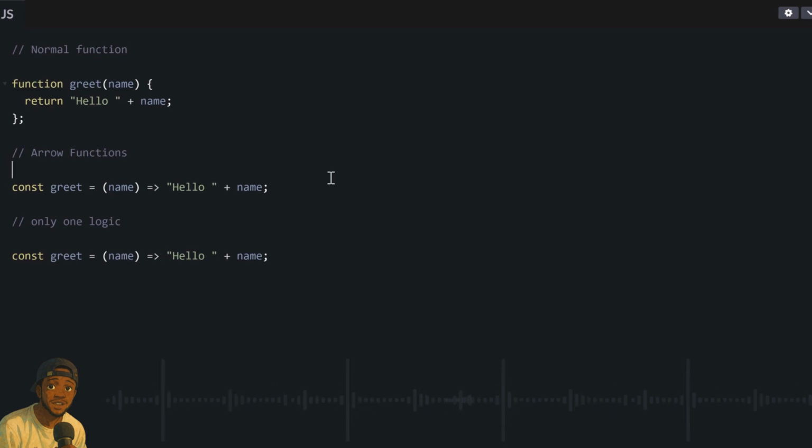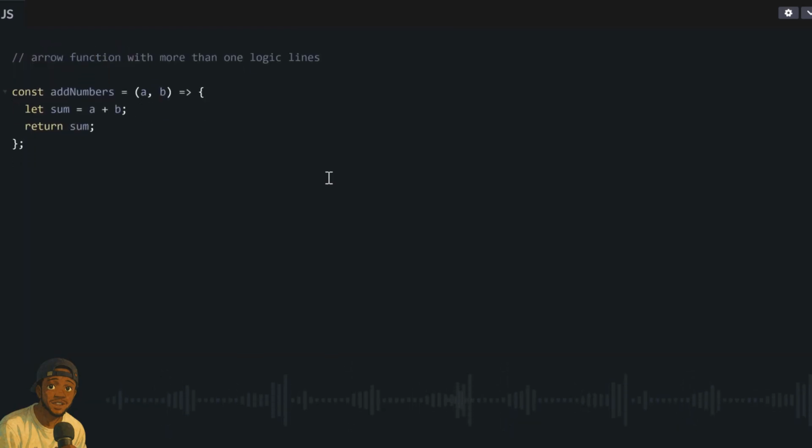And you know that if you write your arrow function in one line without curly braces, the logic is only one line, and you do not even need the return keyword in this case. But what if the logic is more than one line? I tell you that you can still use an arrow function. Yes, you can still use an arrow function even if you have long logic. But in this case, you must use your curly brackets. And if you have a return, you must use your return.